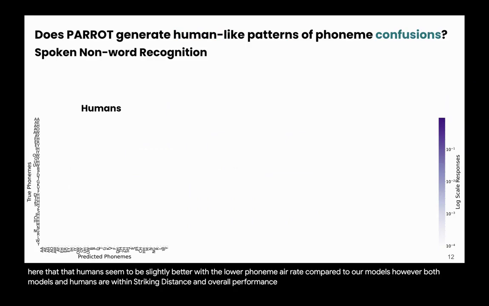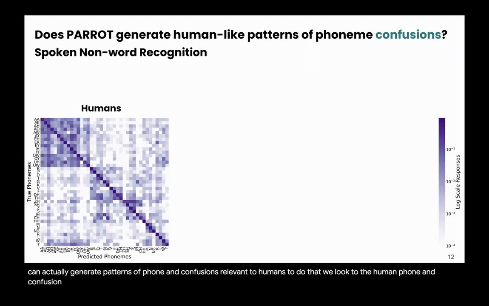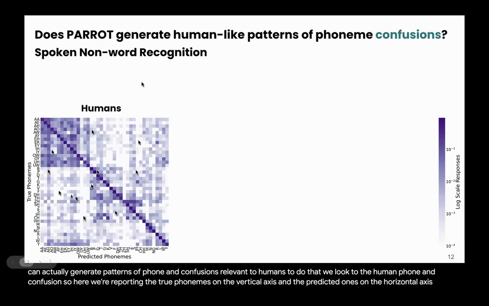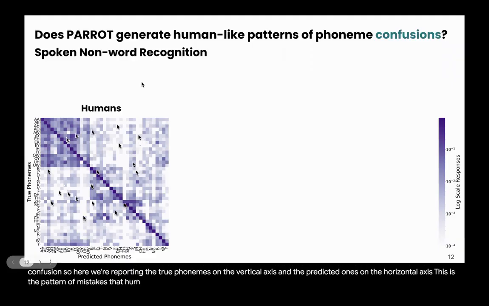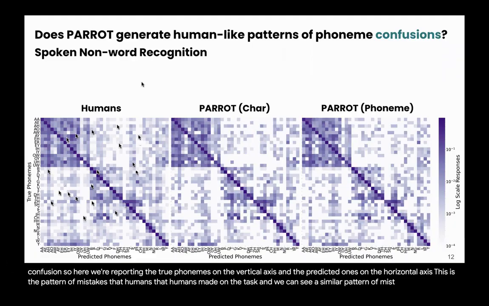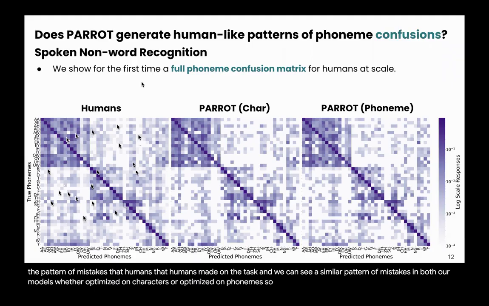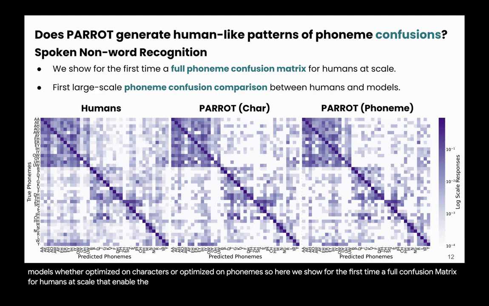Then we wanted to see if the model can actually generate patterns of phoneme confusions relevant to humans. To do that, we looked at the human phoneme confusion. Here we're reporting the true phonemes on the vertical axis and the predicted ones on the horizontal axis. You can see this is the pattern of mistakes that humans made on the task, and we can see a similar pattern of mistakes in both our models, whether optimized on characters or optimized on phonemes. So here we show for the first time a full confusion matrix for humans at scale that enables the first systematic comparison of models and humans on a phoneme level.